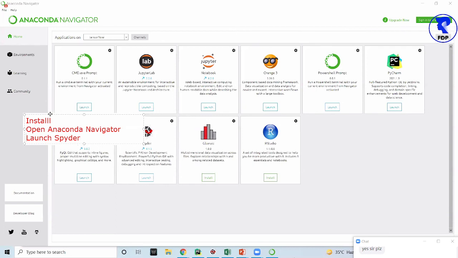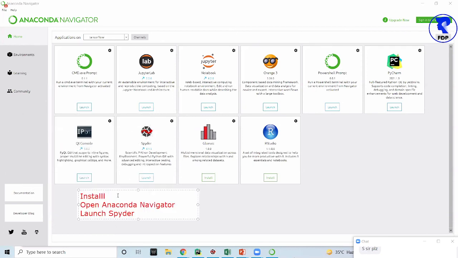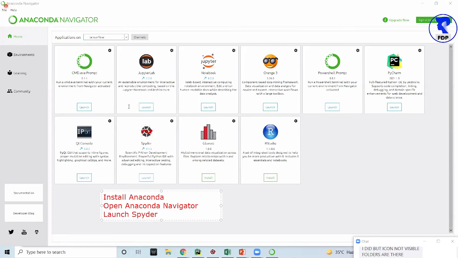These are the three steps I told you to do. First install the software, install Anaconda. Open the Anaconda Navigator like this. And after opening Anaconda, you have to click on the launch button of Spyder. Spyder will get installed automatically.